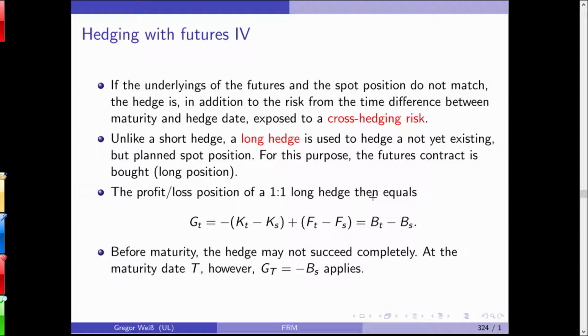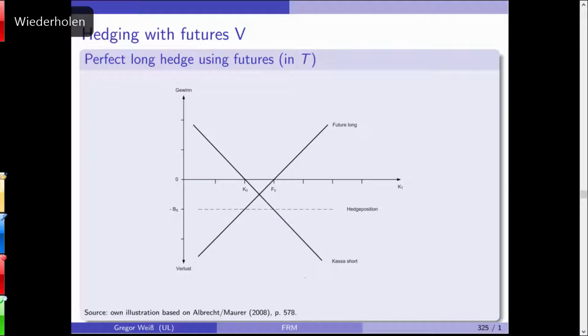Yeah, switched. So before maturity, the hedge may not succeed completely. At maturity, however, you have GT equal to minus BS. So minus the difference today. And here you can see that with the 1-1 long hedge, you can achieve the opposite profit and loss position of the 1-1 short hedge.